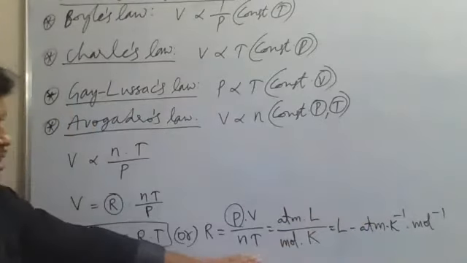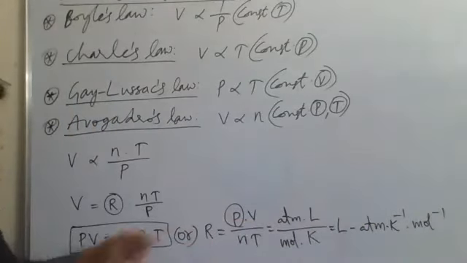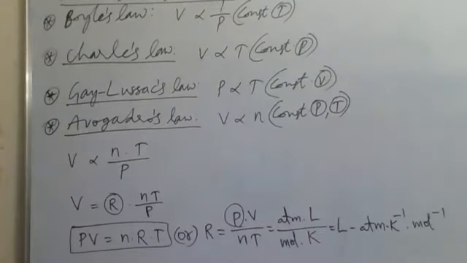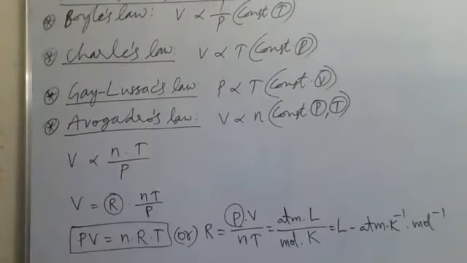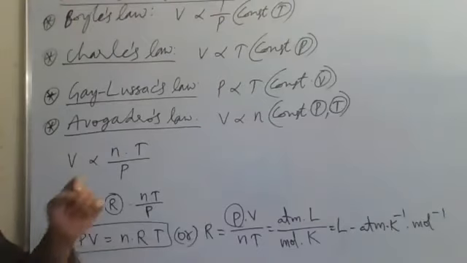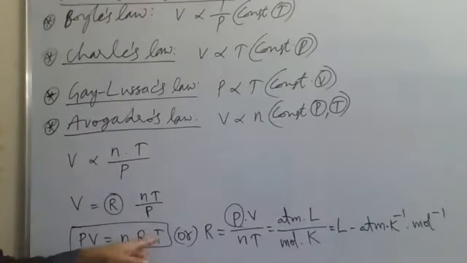Generally we use this unit for R, as we generally take pressure of gas in atm, volume of gas in liters, and temperature in Kelvin, or absolute temperature. If you are given centigrade temperature, it should be converted into Kelvin temperature. Given centigrade temperature plus 273 will give Kelvin temperature.